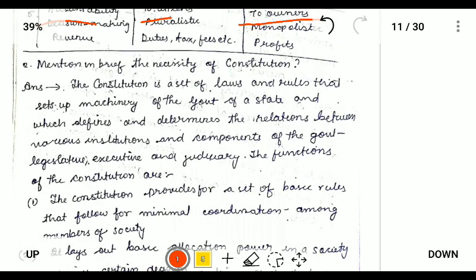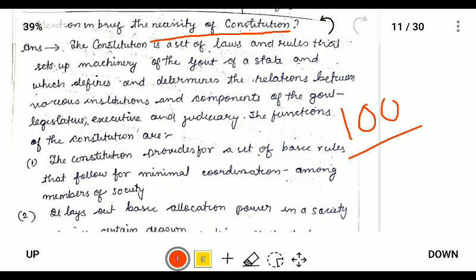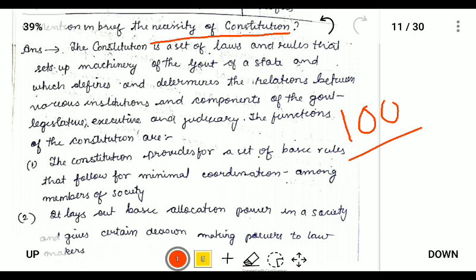So next, question number 2 for 5 marks is: what is the necessity of the constitution? For 5 marks, it is better to write around 100 words because it will be enough, because for 200 marks in 3 hours, it is very difficult to manage the time. So we need to write point-wise with a small heading. So the necessity of constitution.